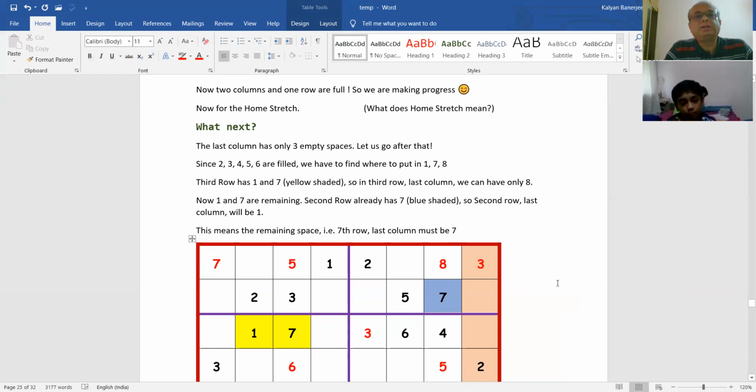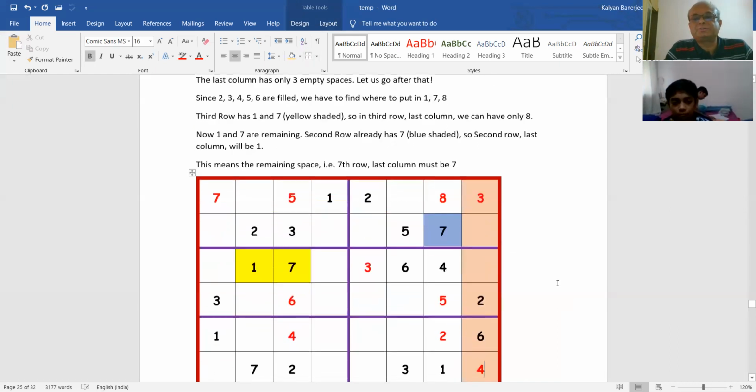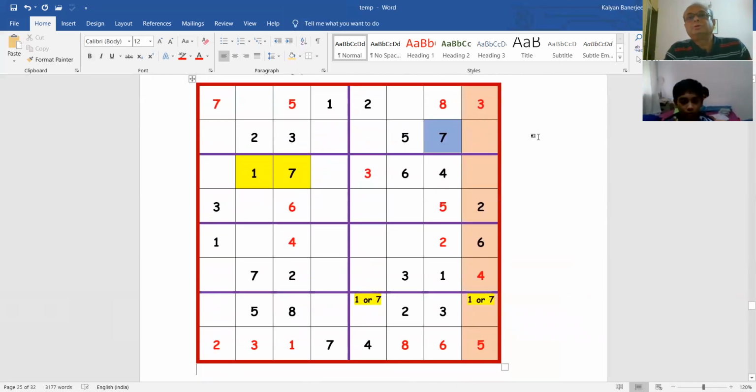Now see what next. The last column has 3 empty spaces. Last column here has 3 empty spaces. Okay. So what is remaining? So what can fill in there? See, 1 or 7 we know. 1 is not there. 7 is not there. Then 3, 4, 5, 6 are filled. You see, so 8 is also missing. Where will you fill in 8 first? You tell me. 8.